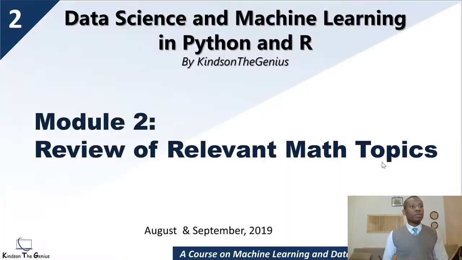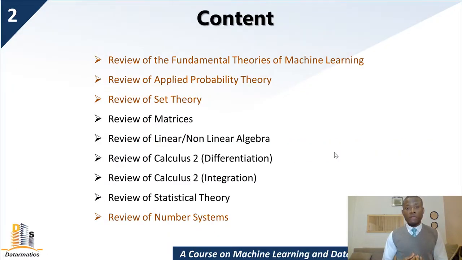The first thing I want to present to you is the topics we are going to cover today. We have fundamental theories of machine learning that I'm going to skim through, which are probability theory, decision theory, and information theory. Applied probability theory, I'd like you to take some time to review, where you have 3 balls, red and blue, in a box. If you pick out one at random, what is the probability it is going to be a red ball or a blue ball? So that's probability theory. I'm going to allow you to read up on this in a textbook.